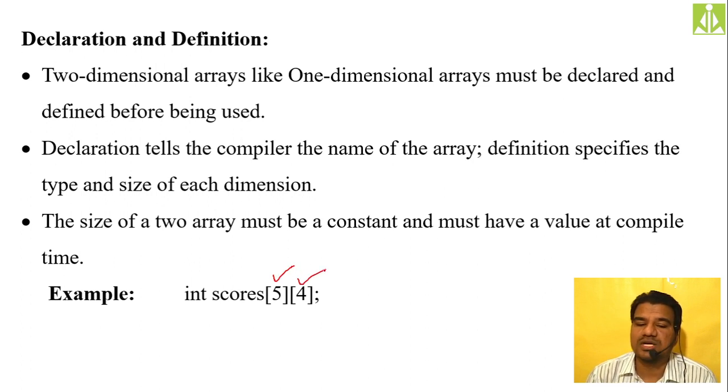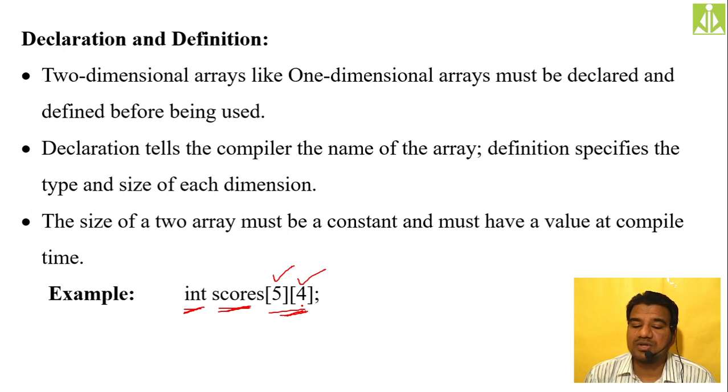and the second gives the number of columns. Like every other object in C programming, like your one-dimensional arrays, two-dimensional arrays must be declared. Declared in the sense of giving the name, specifying the type, and the size also has to be specified, like the number of rows and number of columns. Lastly, the size of a two-dimensional array must have a value at compile time.